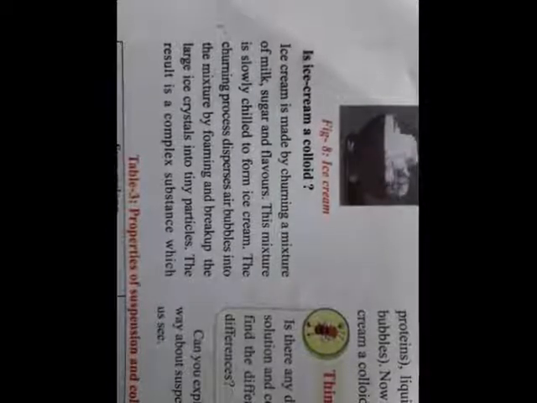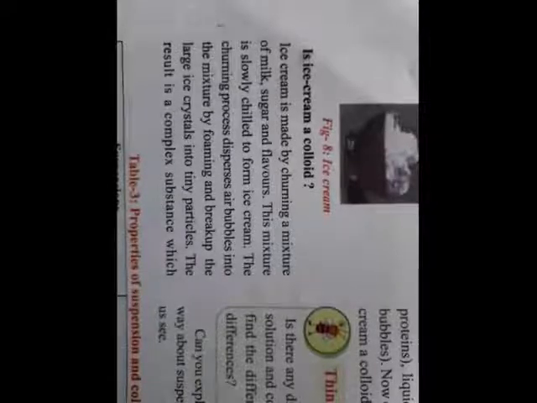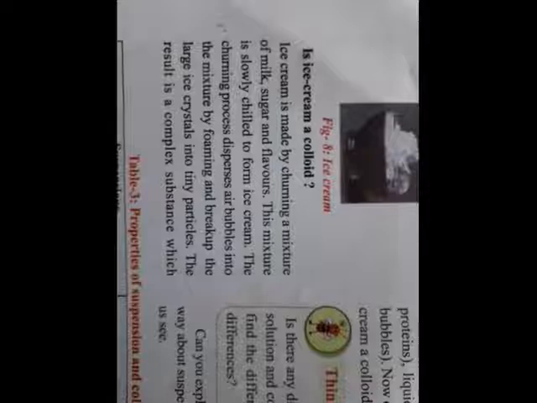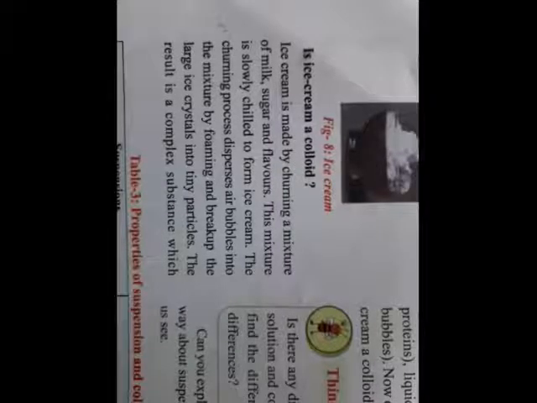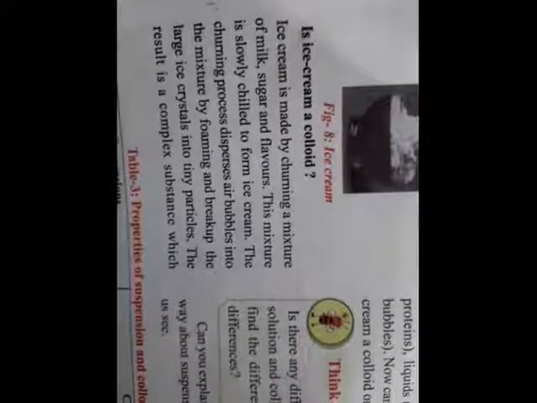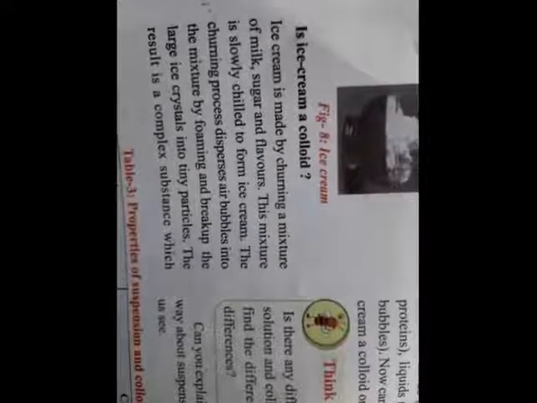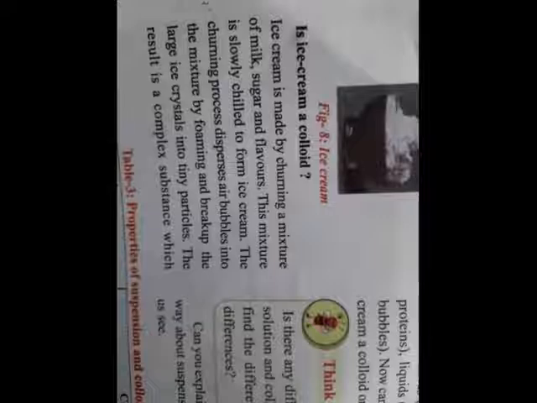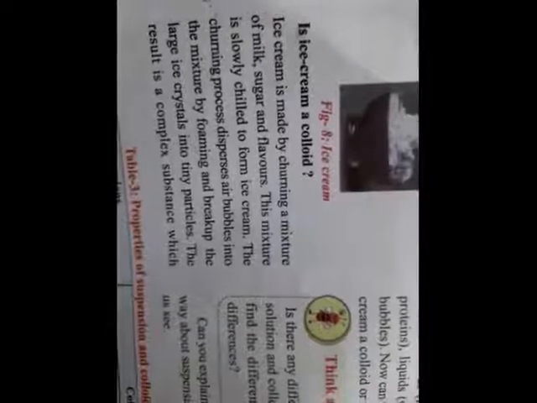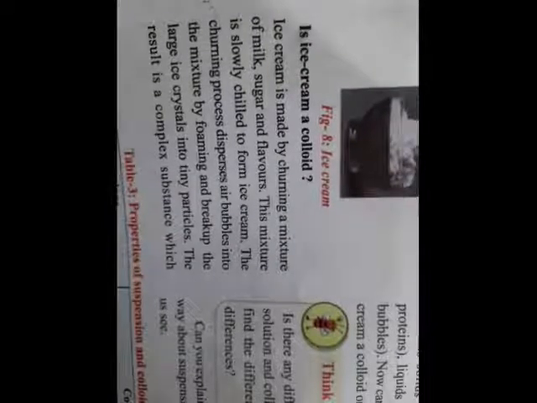The churning process disperses air bubbles into the mixture, forming them and breaking up the large ice crystals into tiny particles. The churning breaks up the large ice particles and forms air bubbles.